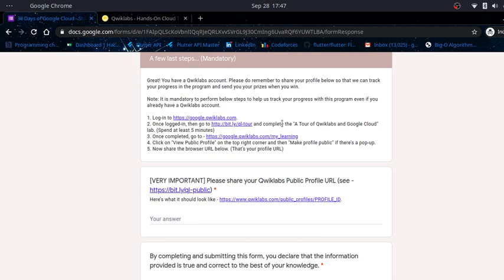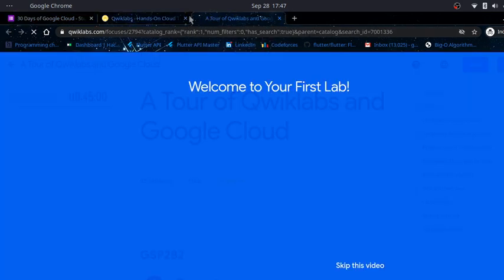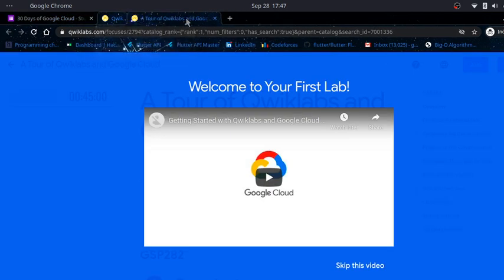The next thing you have to do is complete a tour. Okay, this is the URL given for the tour of Qwiklabs. You have to complete this because only then can you get your 600 credits, which are required to complete this program. You have to spend at least 5 minutes on this URL. So open this and you will be redirected to a page like this.